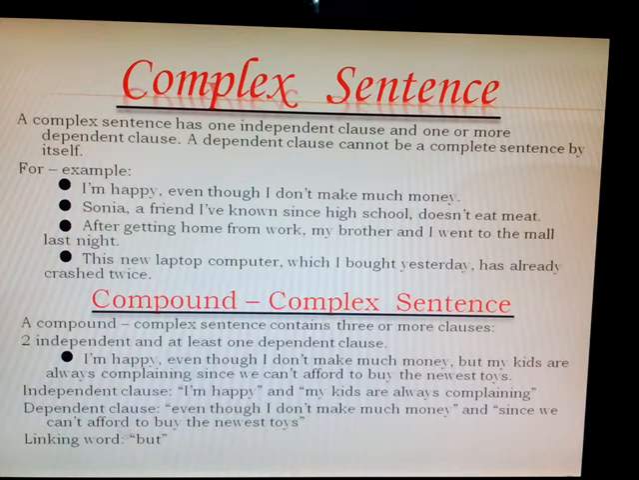Independent clauses: I am happy and my kids are always complaining. What is a dependent clause? Even though I don't make much money and since we can't afford to buy the newest toy. So two dependent clauses are there. In the definition it says at least one dependent clause, so you can use more than that. Here two dependent clauses are used. And what is the linking word over here? The linking word is but that we have used.